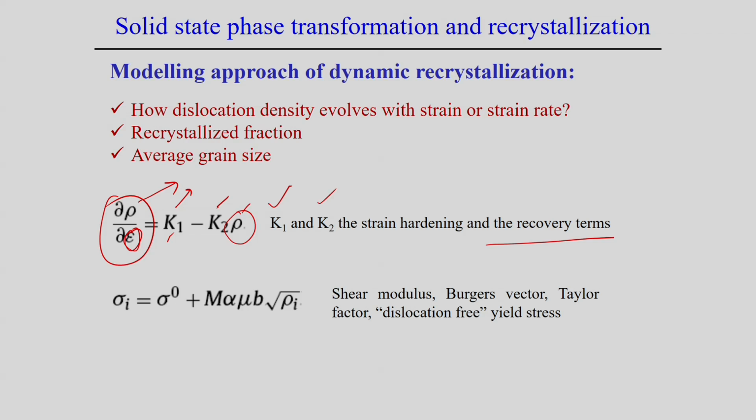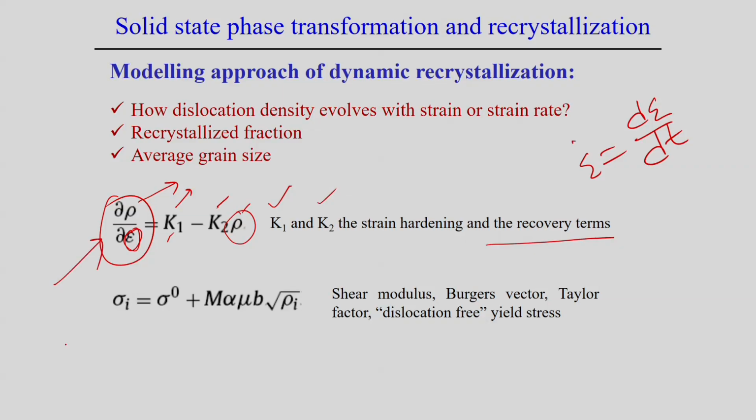If we bring in the time and temperature phenomena, we can also introduce the strain rate effect and modify this equation to incorporate it. So, it is a general formula to represent the dislocation density as a function of strain or strain rate.